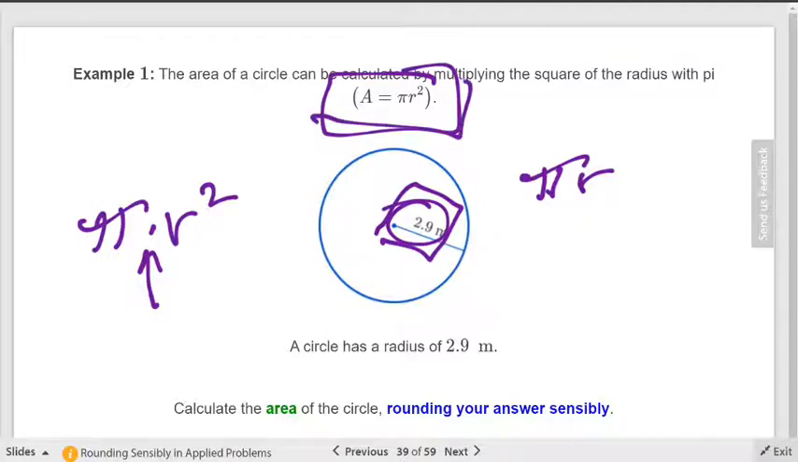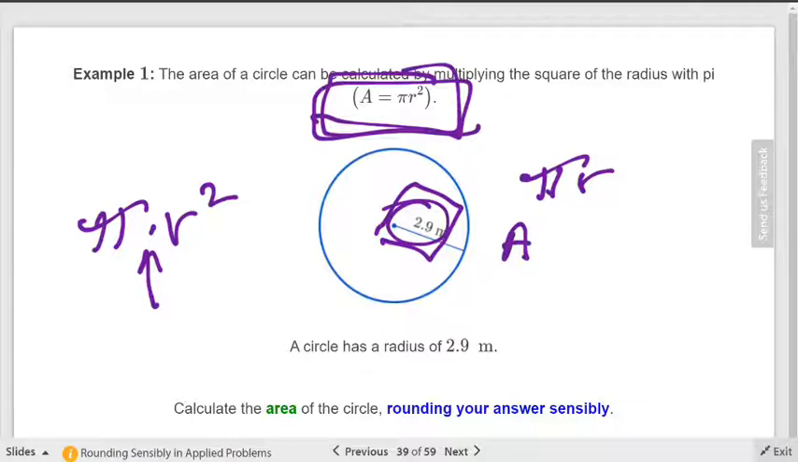Now, if you were adding and subtracting, this would have 1 decimal. So pay attention in applied problems, especially those with a formula. Did you multiply? Then it's the smallest number of digits. Did you add or subtract? Then it's the smallest number of what? If you add or subtract, then it's the smallest number of decimals. So it doesn't matter if it's an applied problem or not.